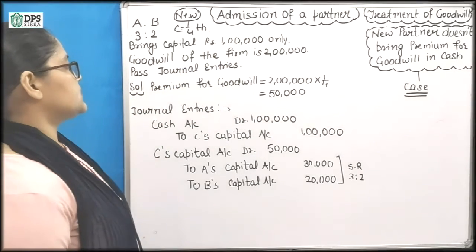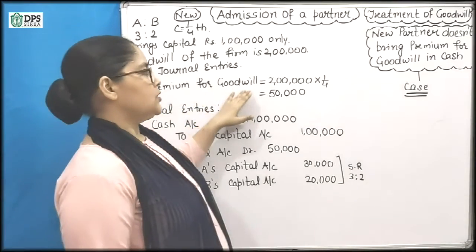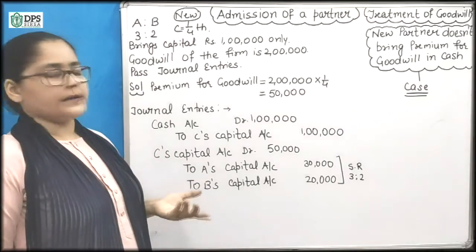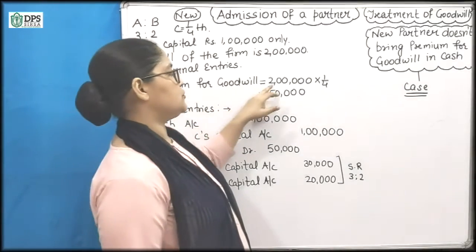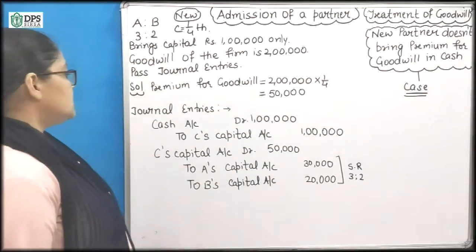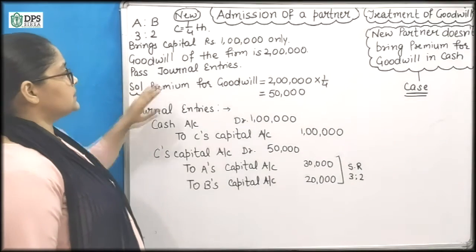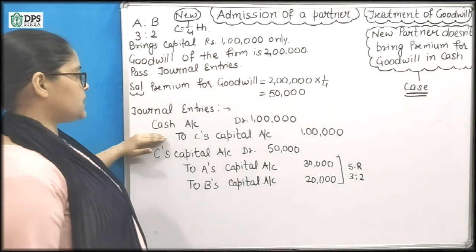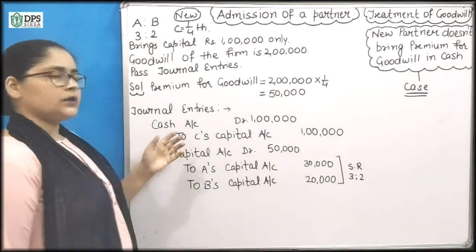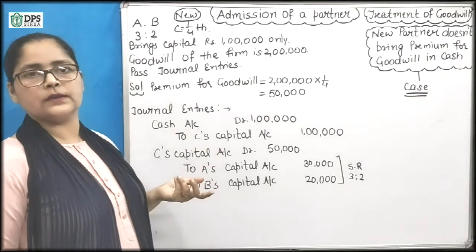Pass journal entries. First of all, in this question we will calculate the premium for goodwill, the amount of goodwill that C is liable to pay to old partners. So this is the amount, 2 lakh multiplied by his share, and this is 50,000. Now we will pass the journal entries. We know that he is bringing only cash, so cash account debit to C's capital account 1 lakh. We will not write premium for goodwill here because he is not bringing goodwill.